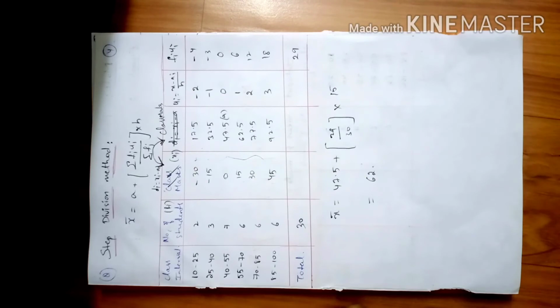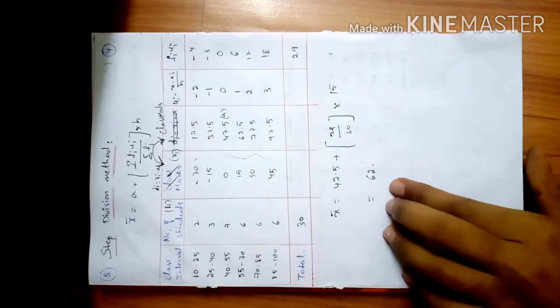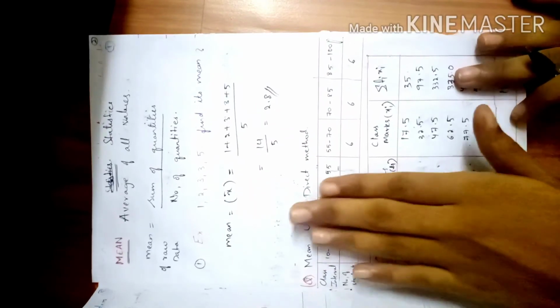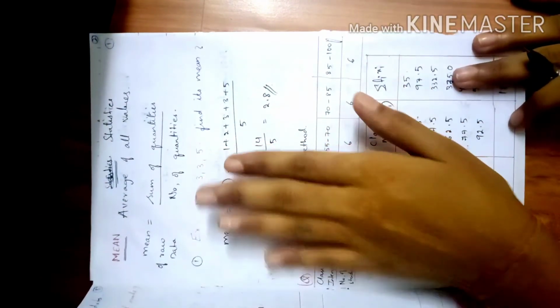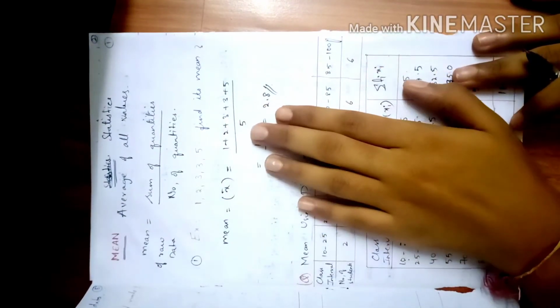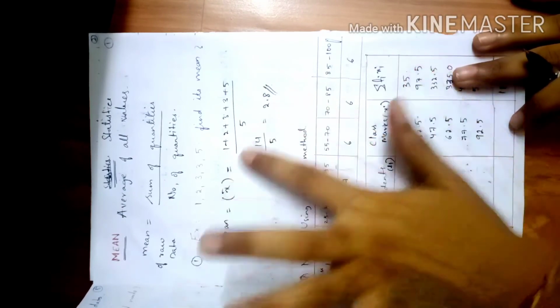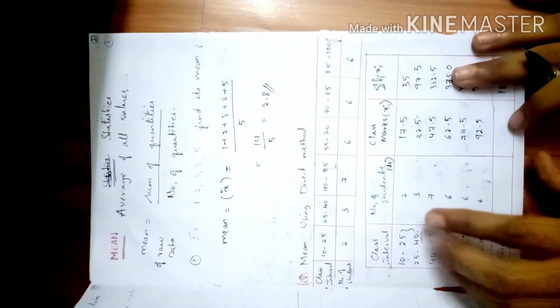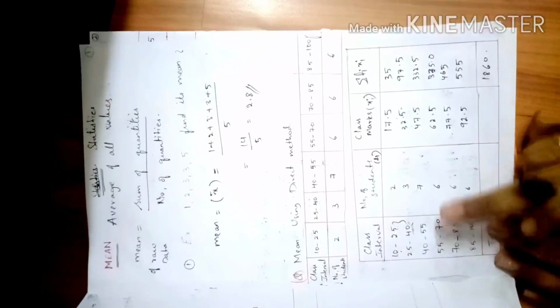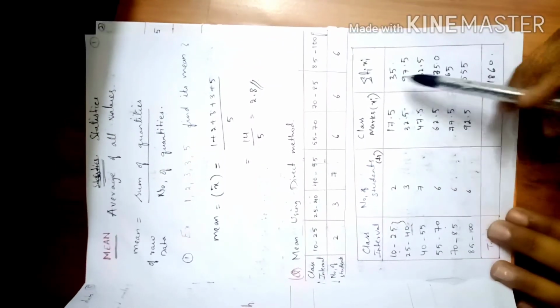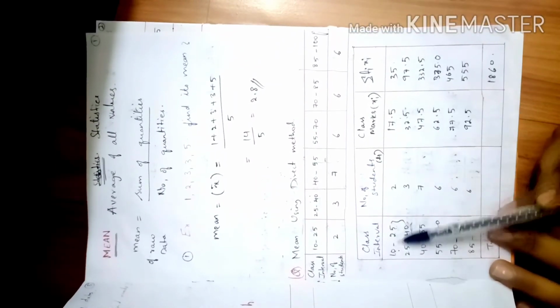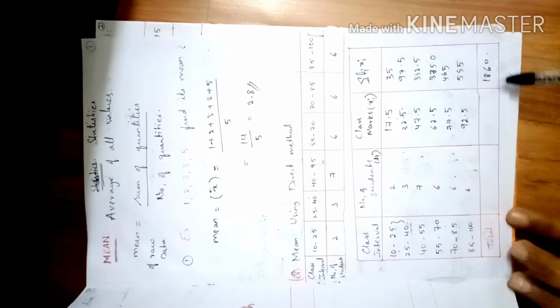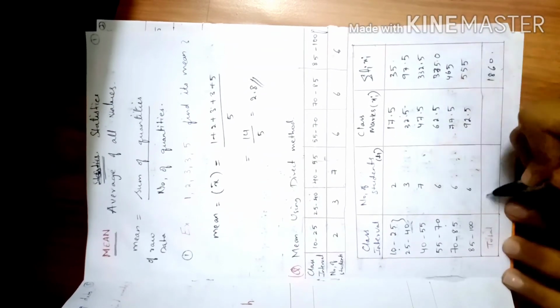So these are the 4 methods, friends, which we learnt in this video. I hope you understood all these methods. The first one is just adding the values and dividing by the number of quantities. You will get a mean, which is a very easy method. The second method is multiplying the values after finding the class mark, that is the mid value, and dividing by the total number of students, which is 30 here.